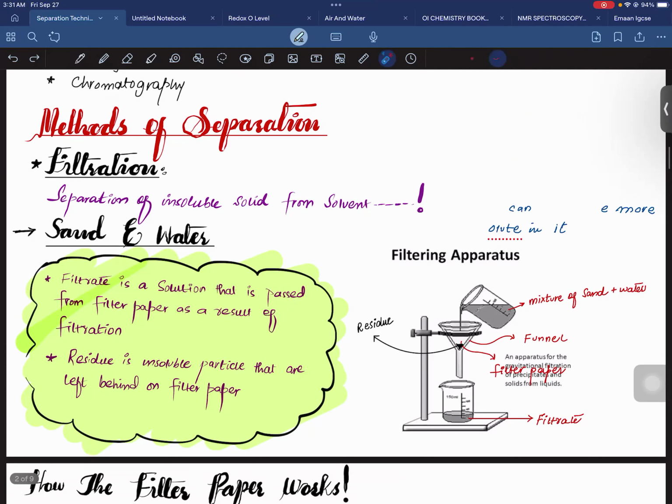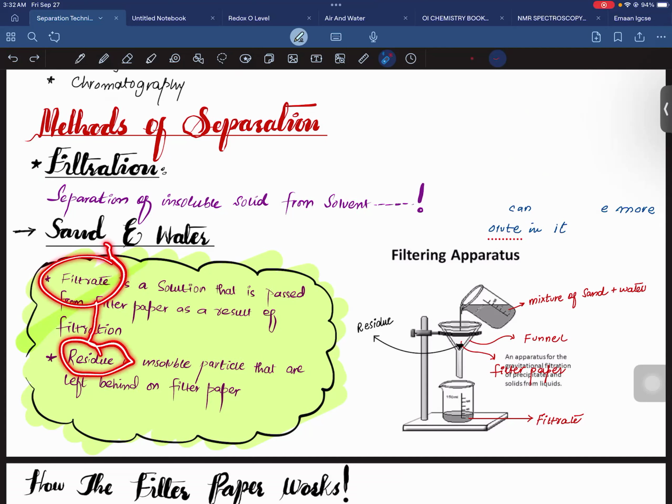In filtration, we have two important terms. Number one is the filtrate, and number two is the residue.